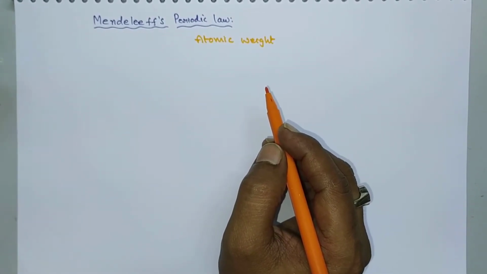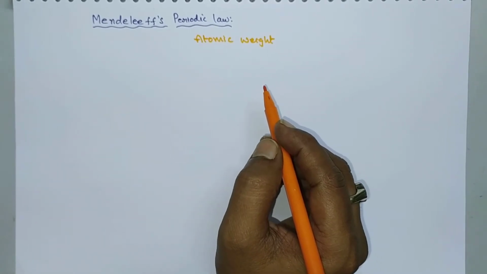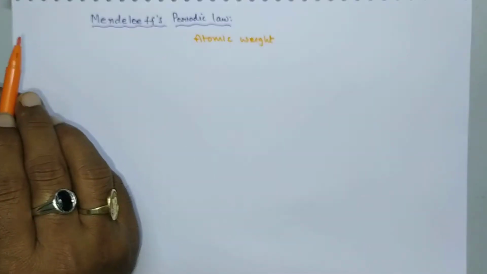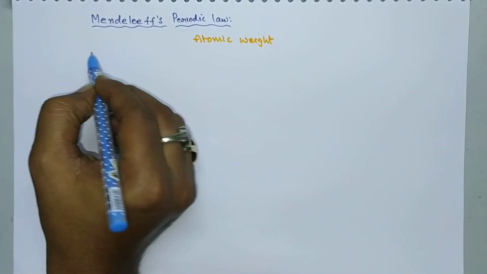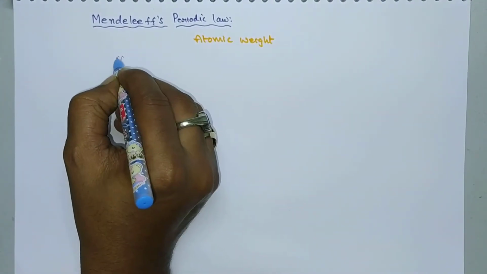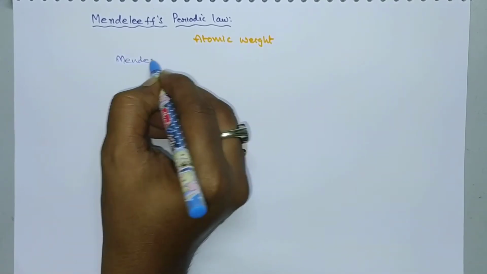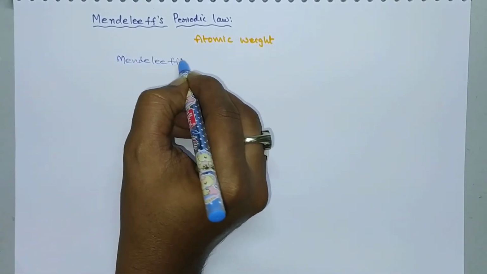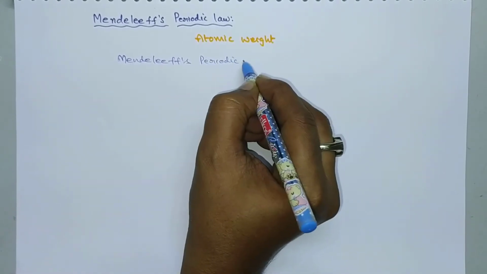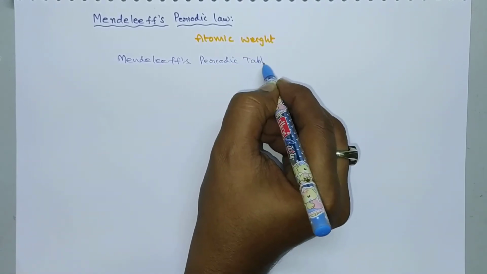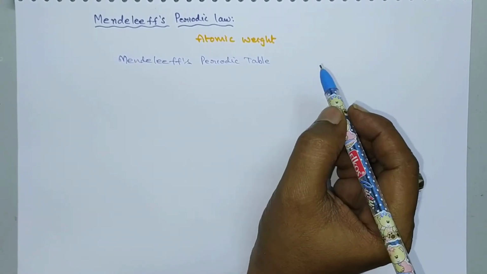So based on this law, he designed a periodic table called Mendeleev's periodic table. This Mendeleev periodic table consists of several rows and columns.